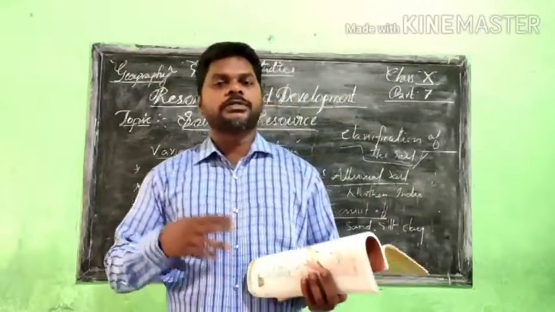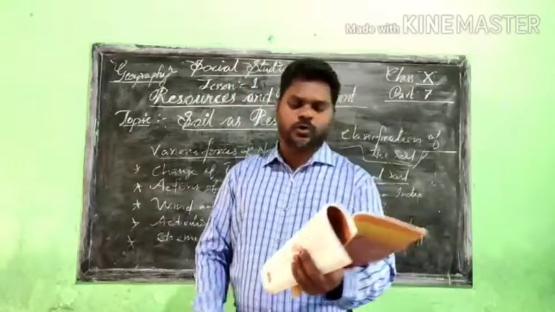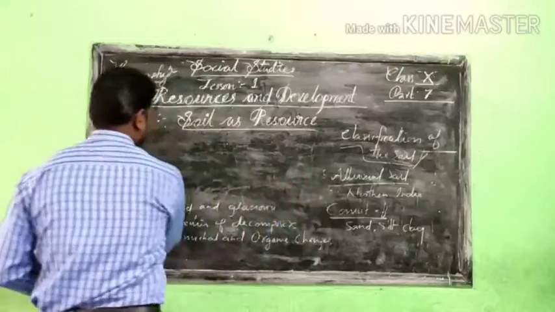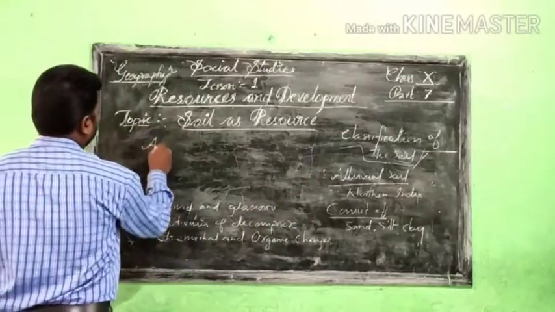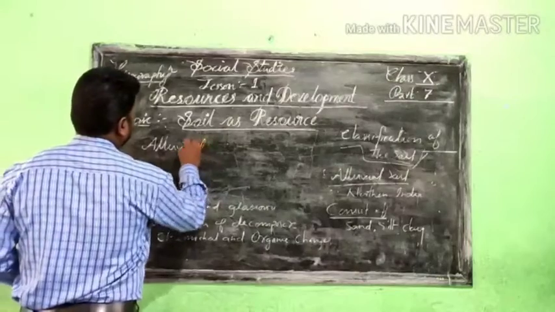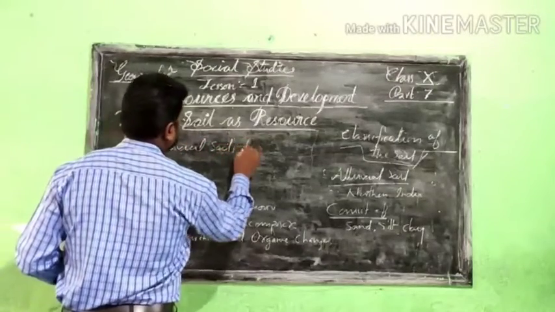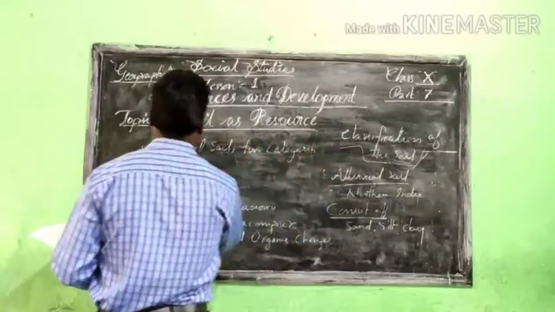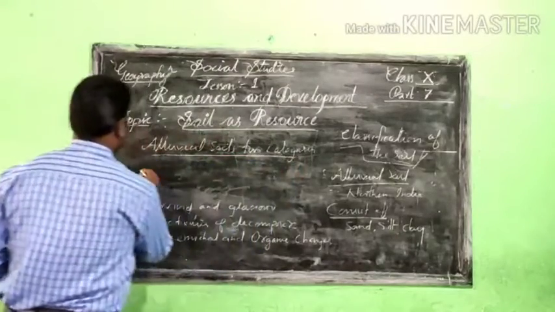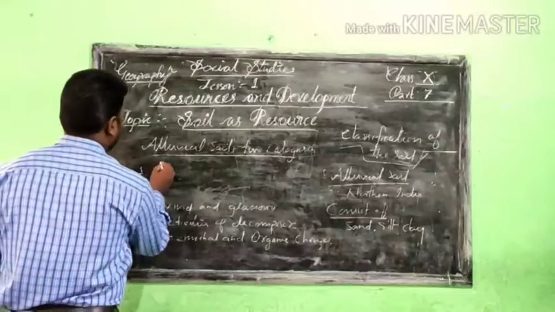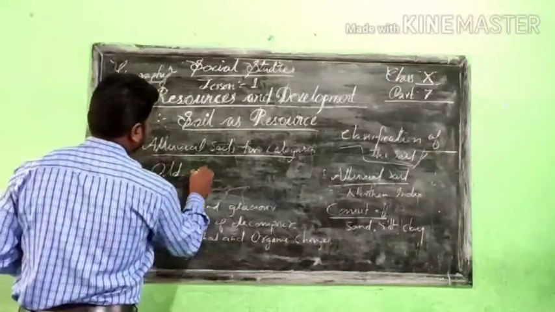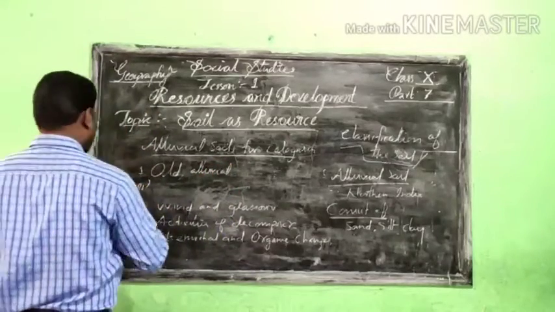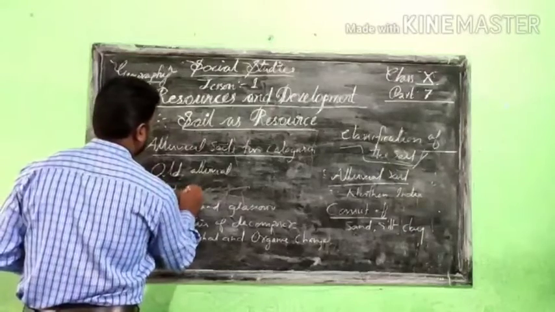Now, according to the age of the alluvial soil, it is divided into two categories. The first one is called old alluvial, and the second one is called new alluvial.